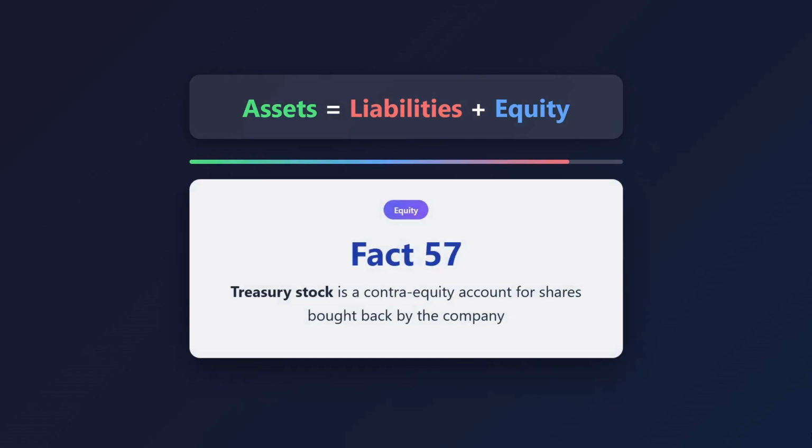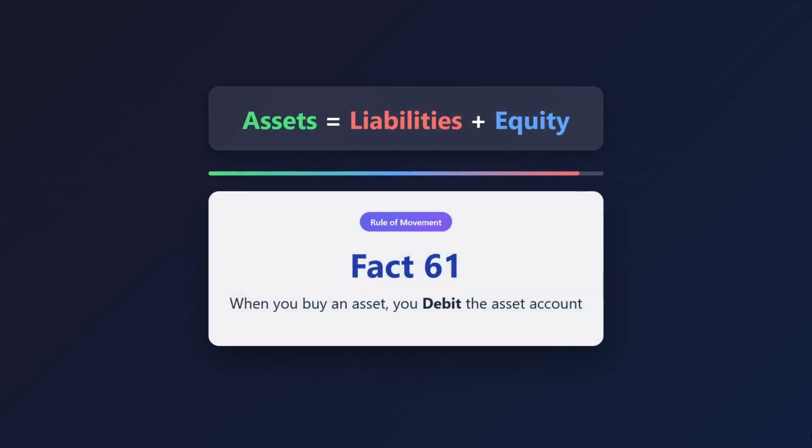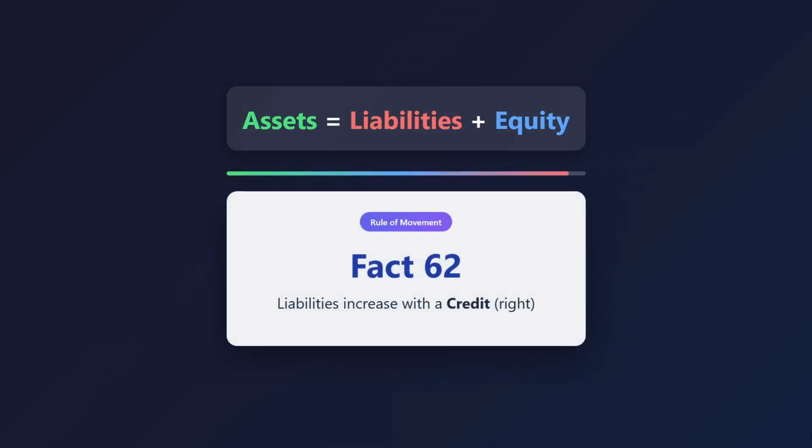57. Treasury stock is a contra-equity account for shares bought back by the company. 58. Paid-in capital is money shareholders paid above the stock's par value. 59. Equity structural line items increase via credits and decrease via debits. 60. Expenses increase with the debit, left. 61. When you buy an asset, you debit the asset account. 62. Liabilities increase with a credit, right? 63. Equity increases with a credit, right?